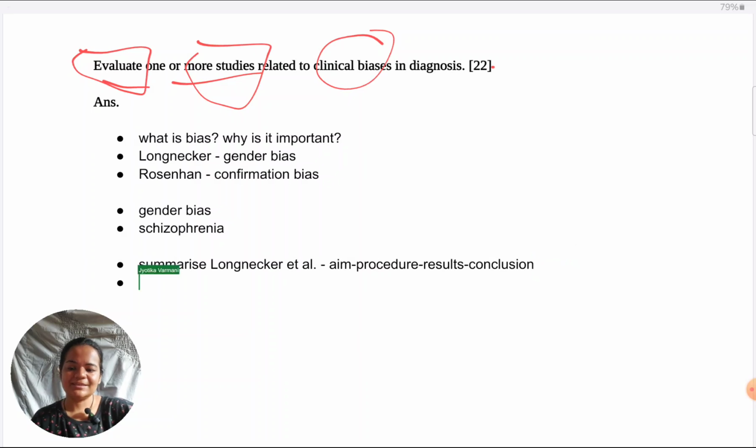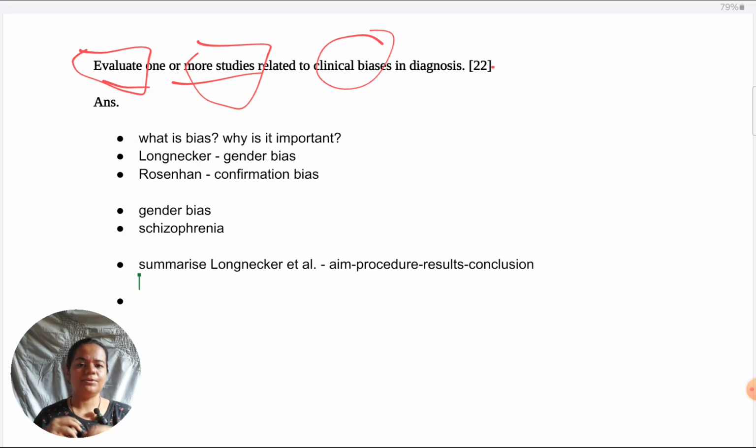Then I would suggest you take a separate paragraph for evaluating the study. Now, ideally, you should take two strengths and two weaknesses of any given study. And most students do prepare that way also, at least from what I've seen from the notes which are provided by schools. Just make sure your points are detailed. You could follow PEEL format of writing, which just means that you need to give context and analysis for any evaluation point that you make. Most important is to link back to the larger question. I know we are not discussing biases as such, but still, even when you evaluate a study, you're not evaluating for its own sake.